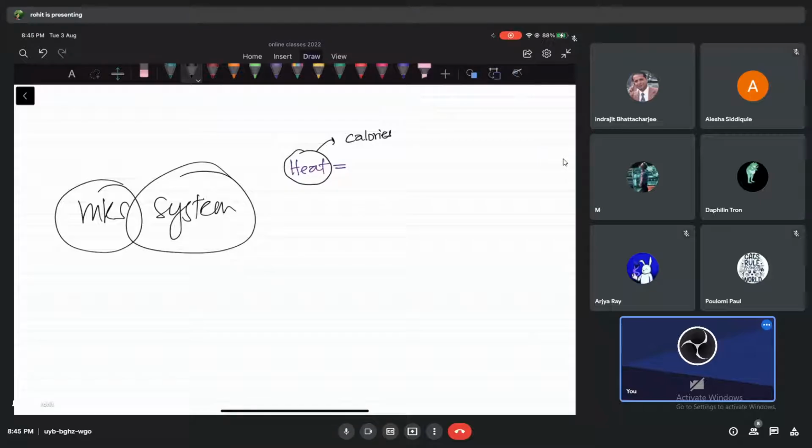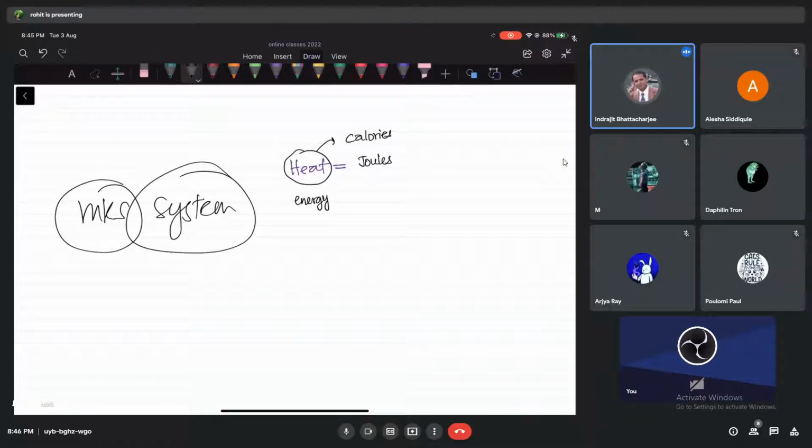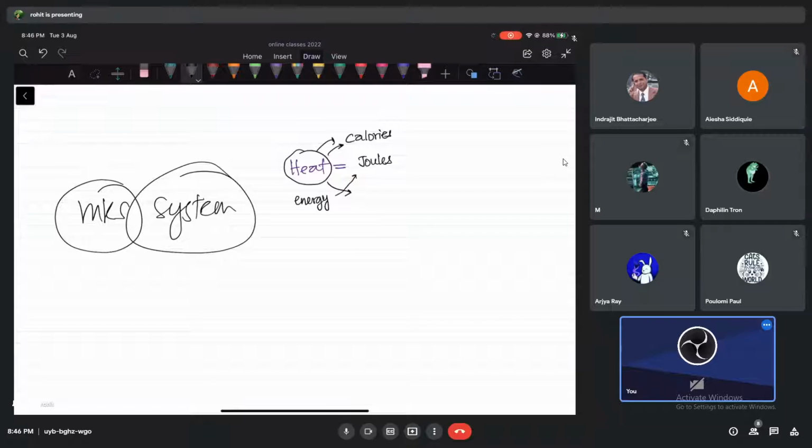Heat is a form of energy, right? Heat can also be measured in what? Joules, because it's like energy. Yes. And what else? In electricity, anybody knows? Have you heard about watt hour? Somewhere you have heard, no? Watt hour is also a unit of energy, but in electricity we use that. So if I'm following the MKS system, by the way, all of these are energy. Calorie is also energy, joule is also energy, watt hour is also energy.